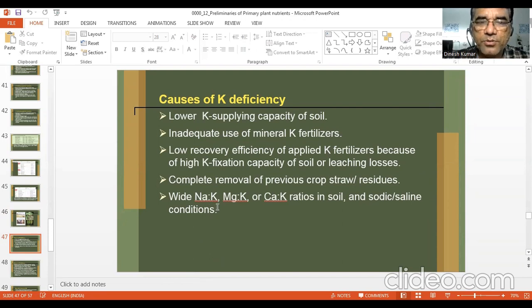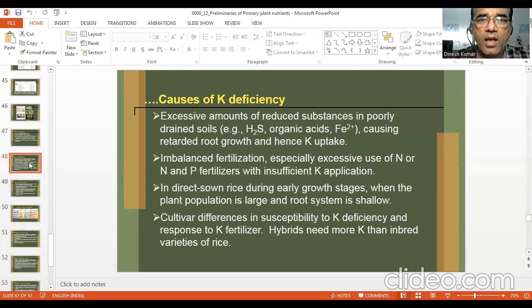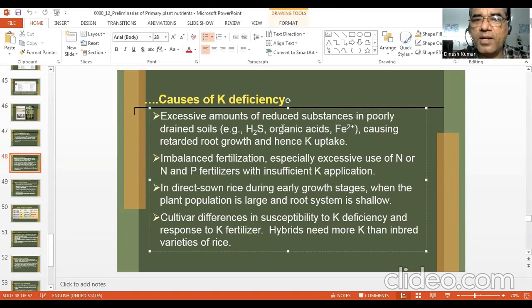Wide sodium to K ratio, magnesium to K ratio, or calcium to K ratio can lead to low supply, can lead to potassium deficiency. These are the ratios of these nutrients. Excessive amount of reduced substances in poorly drained soils, means in waterlogged soils where you get production of hydrogen sulfide, organic acids, and ferrous iron in abundance.